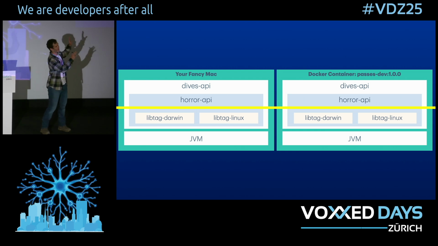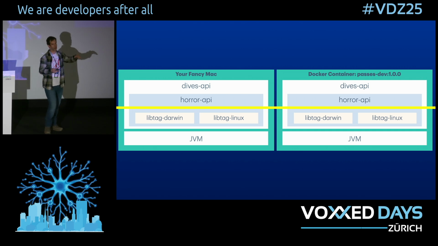We now know that we have two kind of high-level platform variants. We have the Docker target, we have the fancy Mac target. Everything above the yellow line is bytecode, so it will run happily everywhere. Everything below the yellow line, we're basically dynamically picking at runtime. Like I'm on a Mac, so I'll load this variant.